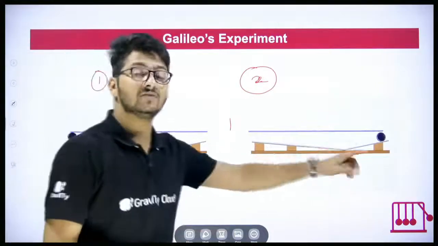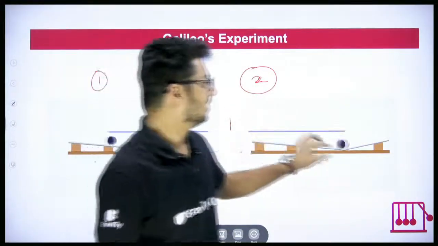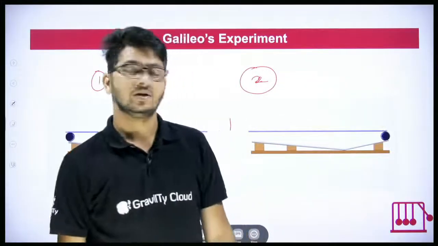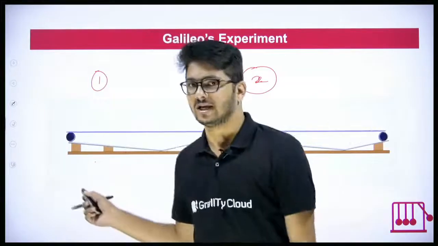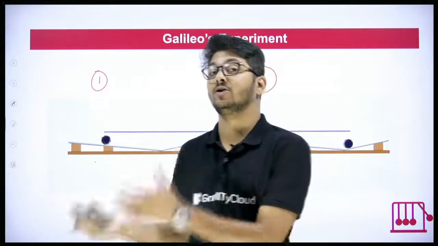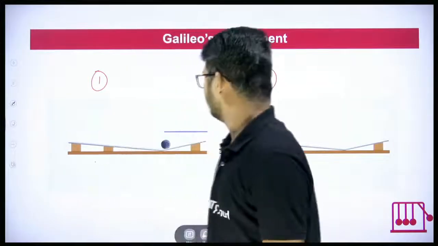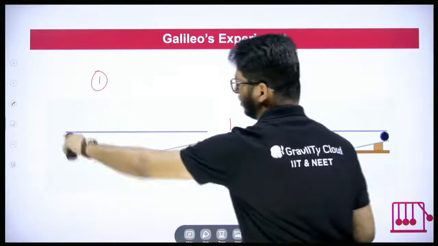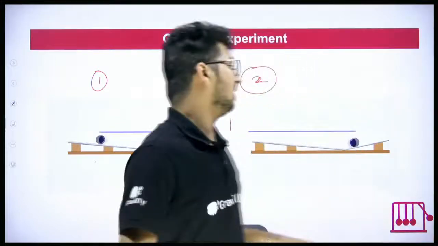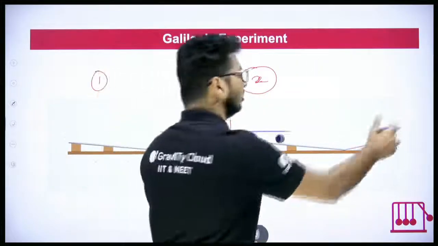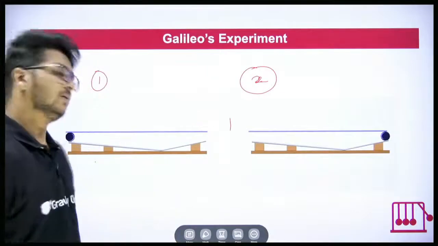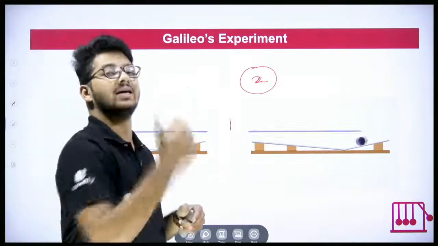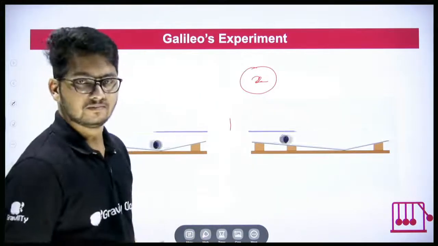But the ball is released from the other end. The ball is released from here. It will again go to the same height. So you can clearly see the slopes in the journey of the ball are different. Here it is starting from the smaller slope and then going on the longer slope. But here it is starting from the longer slope and going into the smaller slope. The thing is, in both cases, the ball will reach exactly the same height.